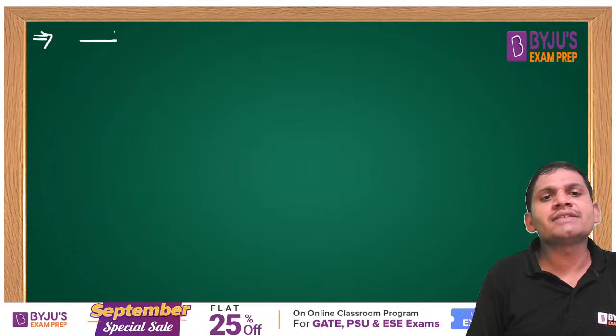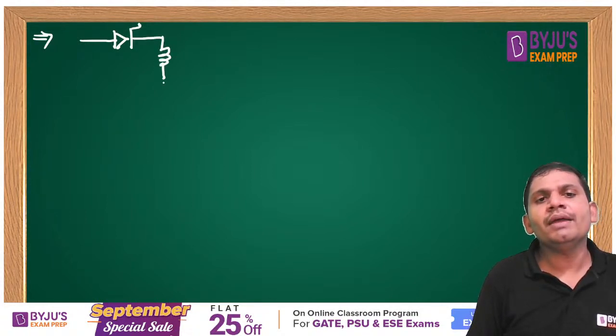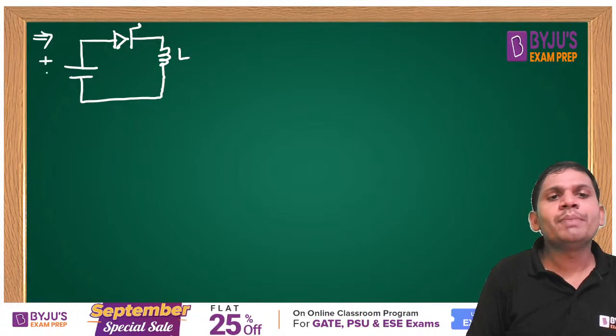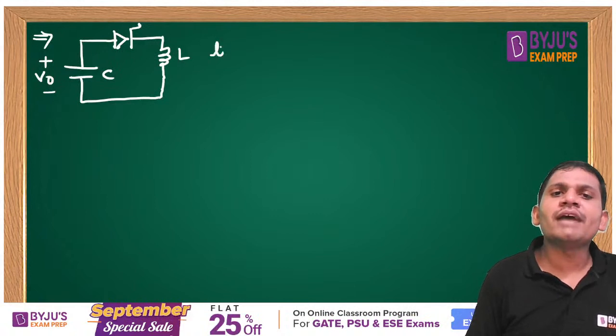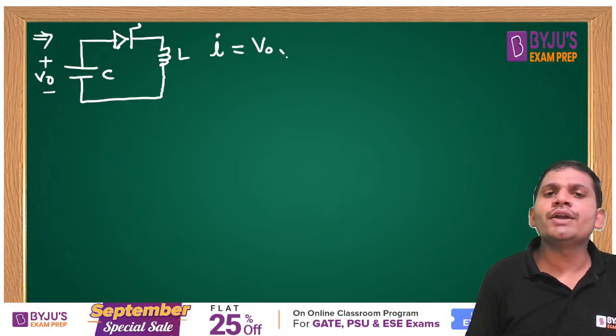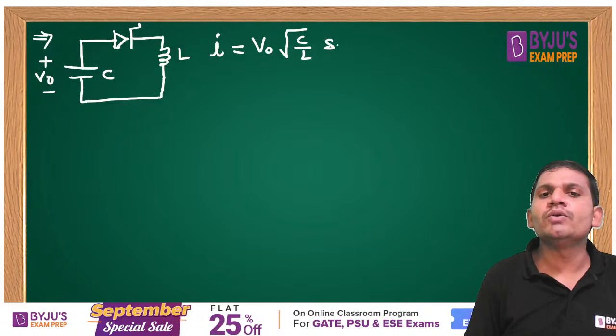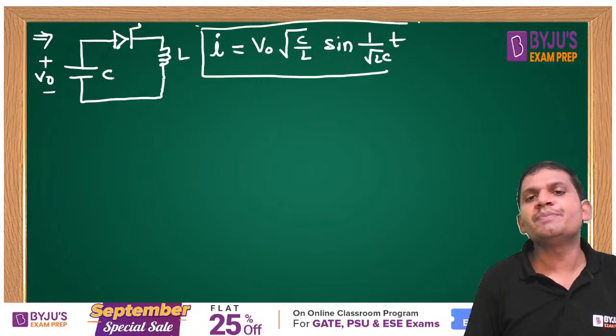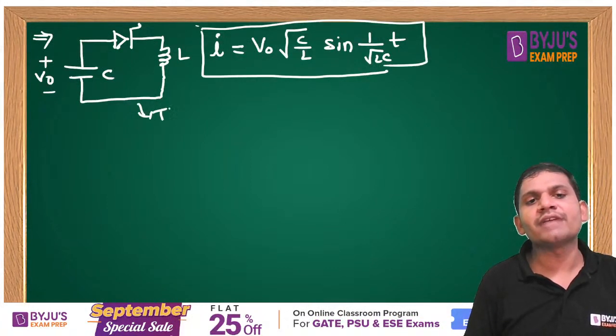This is called the tank circuit, without any supply. If a tank circuit is given, I already solved those questions in the remaining topics. Please go through that session, students. This is V0, this is C. Then what is I equal to? I equals V0 into square root of C by L into sine of 1 by root LC into T. This point also you remember with respect to the tank circuit.